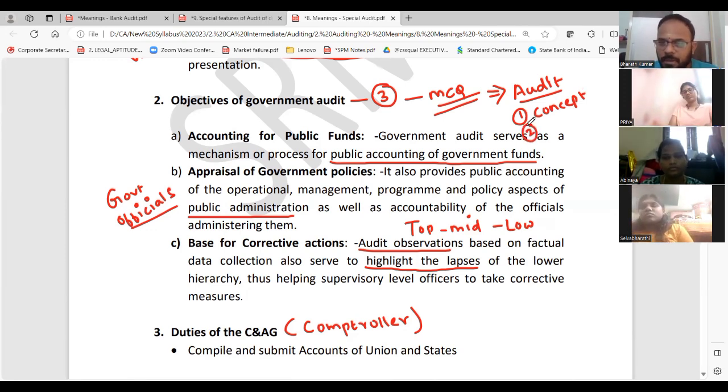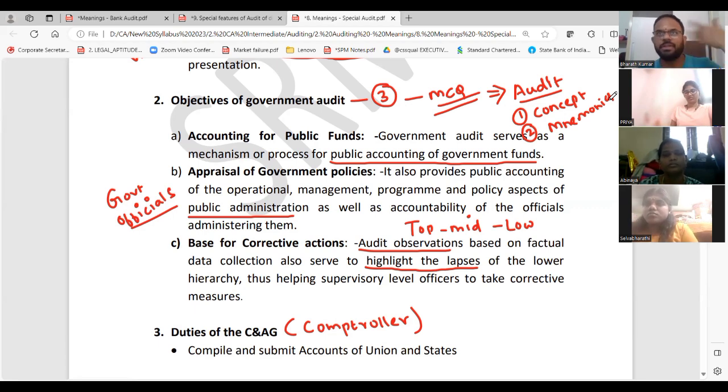Beyond this, if you are not able to do, you always have mnemonics. Now, over a period of time, I stopped telling mnemonics for auditing because mnemonics is important for standard related questions. For government audit, this and all, you can remember mnemonics.